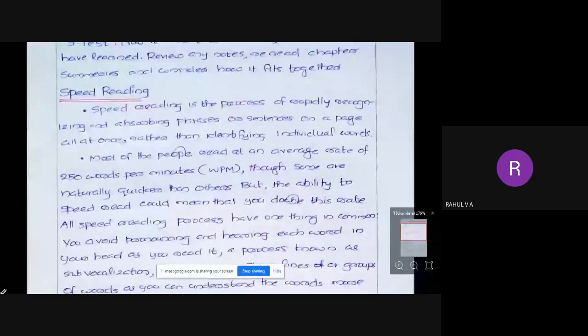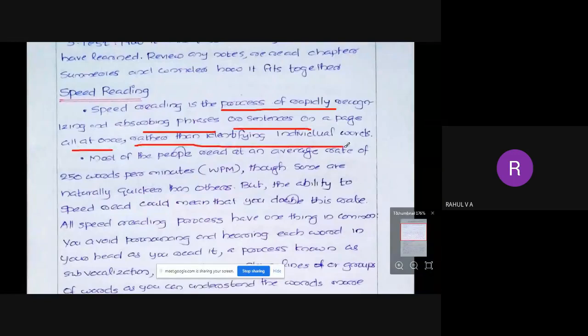Now we have small topics. One is speed reading. Speed reading is a process of rapidly recognizing and absorbing phrases or sentences on a page all at once, rather than identifying individual words. Speed reading means it is not like we are going through each word. It is like rapidly recognizing and absorbing phrases or sentences.